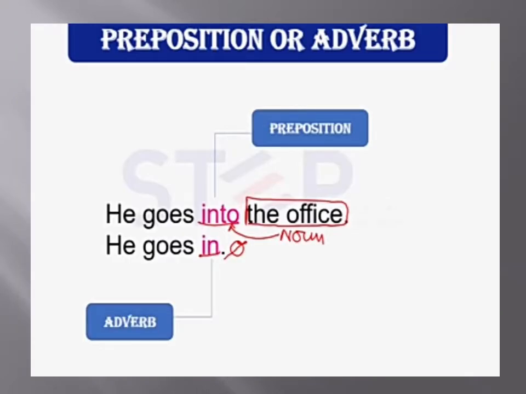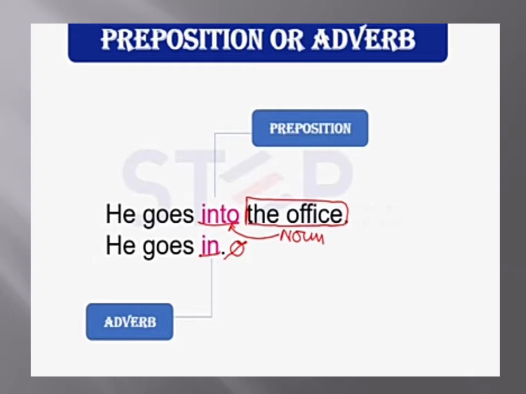The difference between preposition and adverb. There is a difference between the two. Sometimes the same word works differently in a sentence. For example, you can see on the slide, he goes into the office. Here the word into is a preposition, and the next word, the office, is a noun. According to the rule of grammar, there must be a noun after a preposition, then it will be called a preposition.